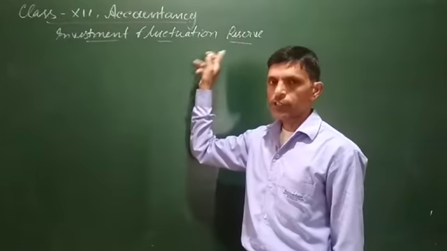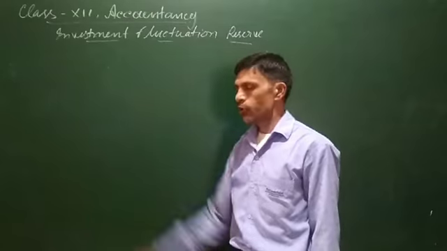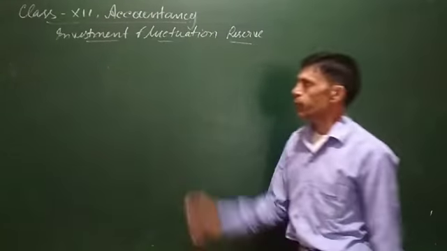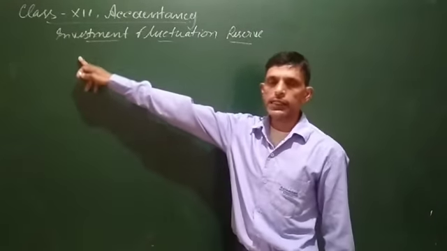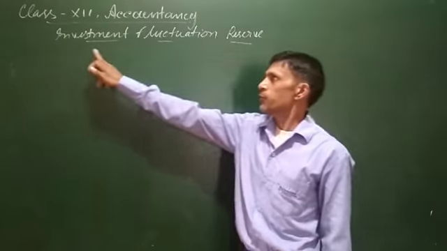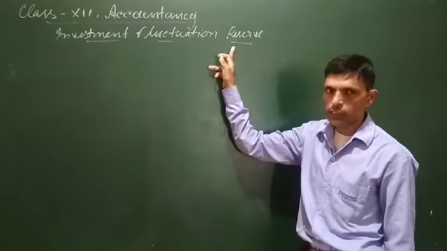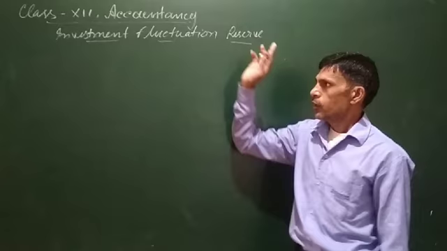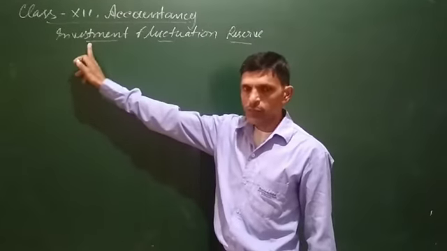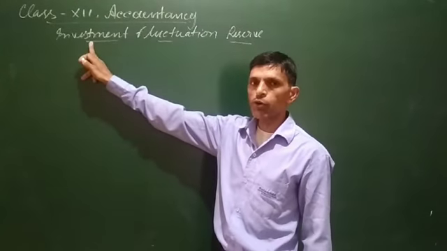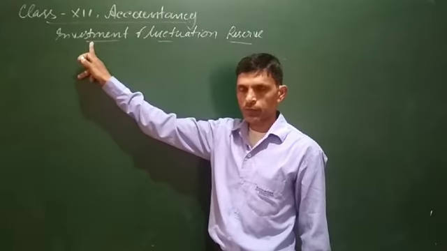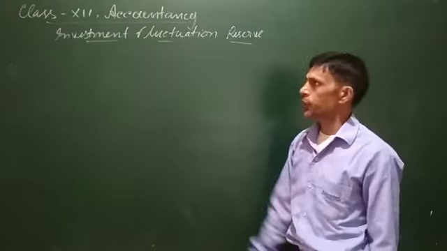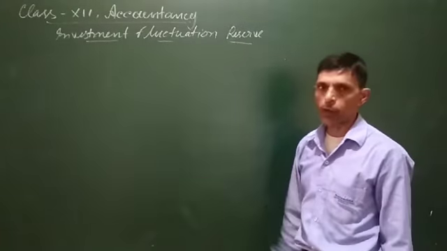It is a reserve created out of profit in order to adjust the book value of investment and market value of investment. Investment fluctuation reserve is created out of profit to adjust the difference between market value of investment and book value of investment, and we will see how it is to be treated at the time of admission of a partner.